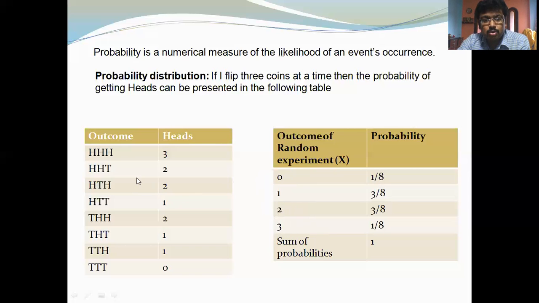I would like to measure the chance of that particular event, the occurrence of three heads at a time. Three heads at a time is nothing but 1 by 8.